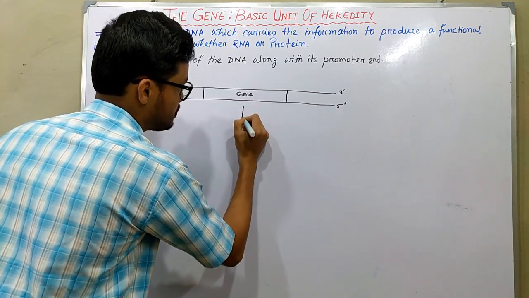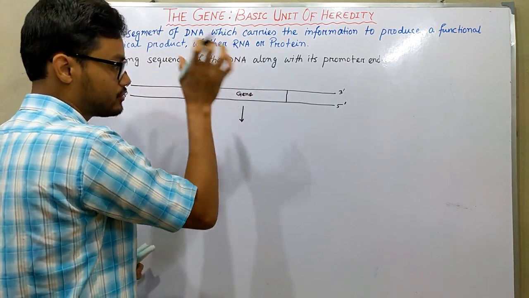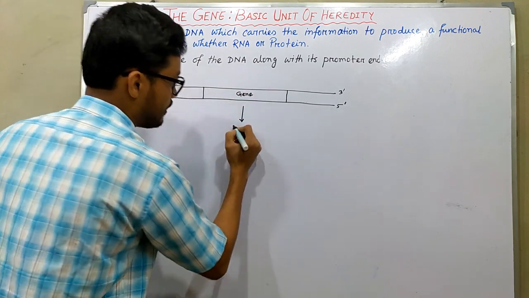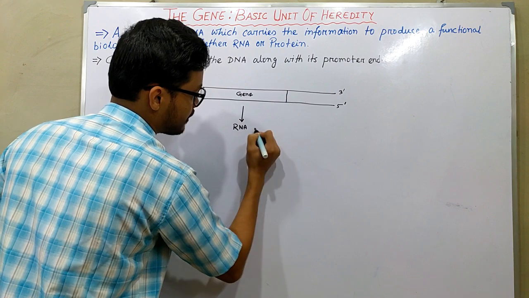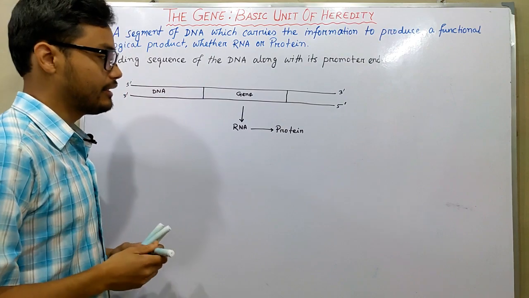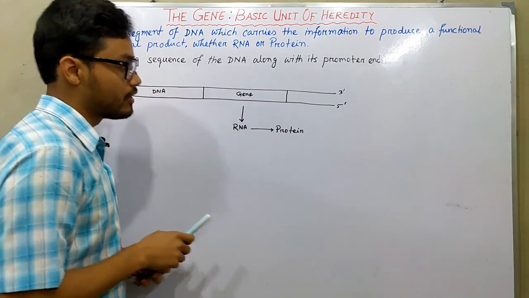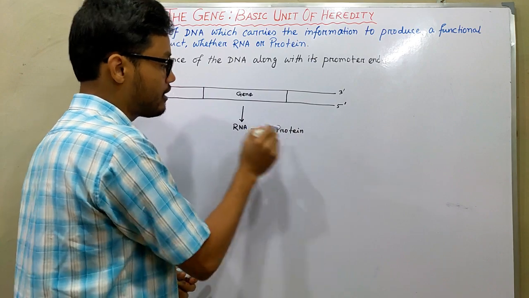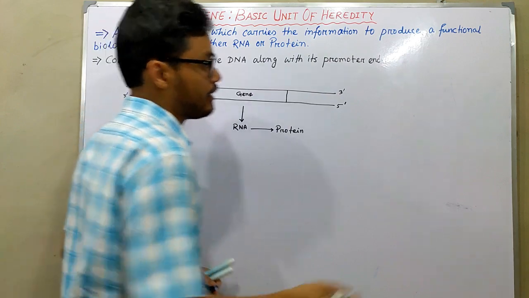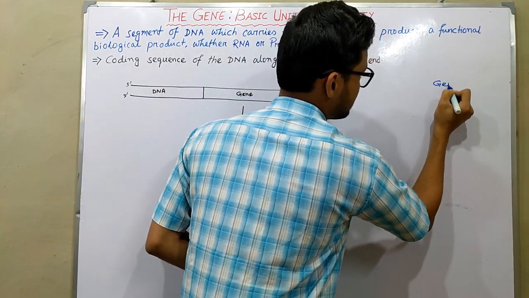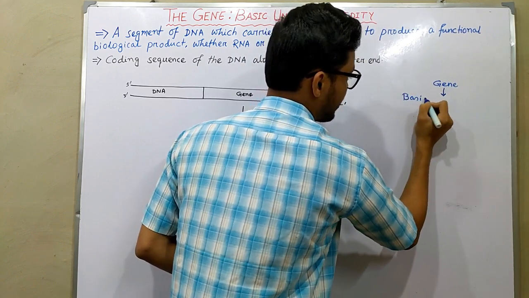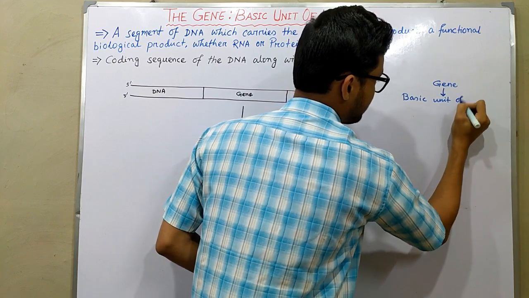So this segment of the DNA is responsible to make a RNA and further protein. So the basic thing that the gene does for us is that it produces a protein or a RNA that is responsible for our various phenotypic expressions. If we consider this is a gene, so genes are the basic unit of heredity.